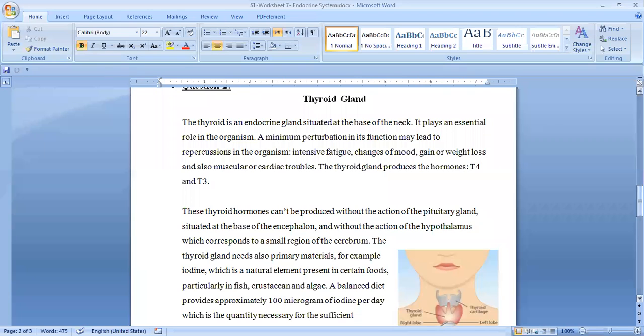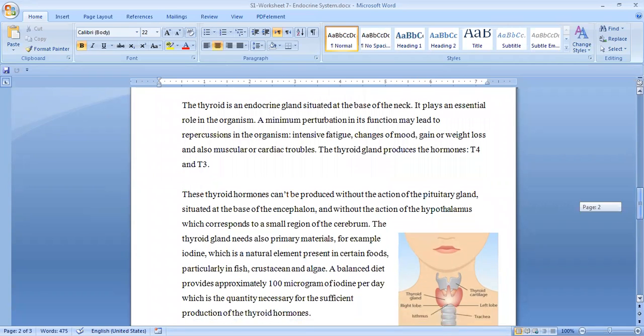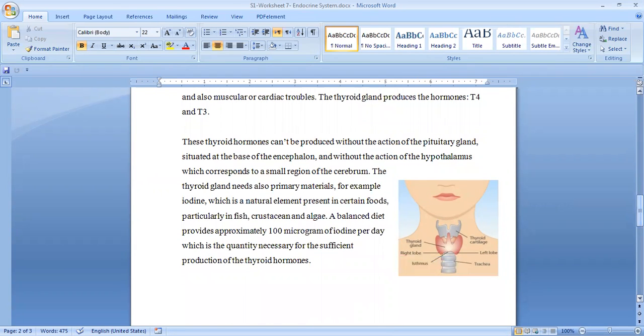Minimal perturbations in its function may lead to repercussions in the organism: intensive fatigue, changes of mood, gain or weight loss, and also muscular or cardiac troubles. The thyroid gland produces the hormones T4 and T3. These thyroid hormones cannot be produced without the action of the pituitary gland, situated at the base of the encephalon, and without the action of the hypothalamus, which corresponds to a small region of the cerebrum.